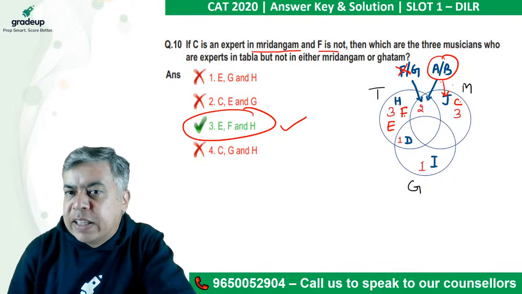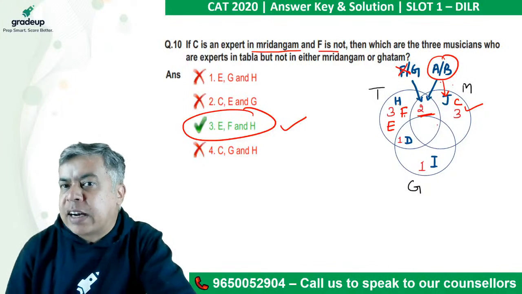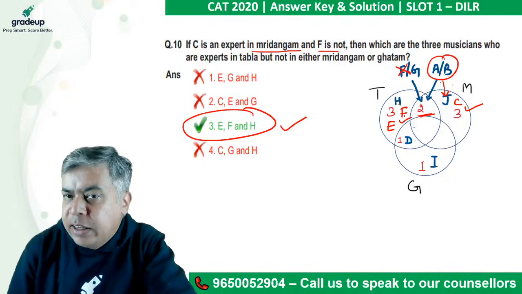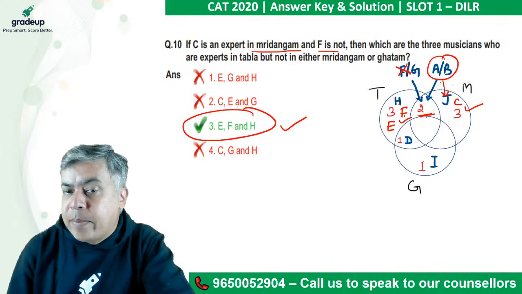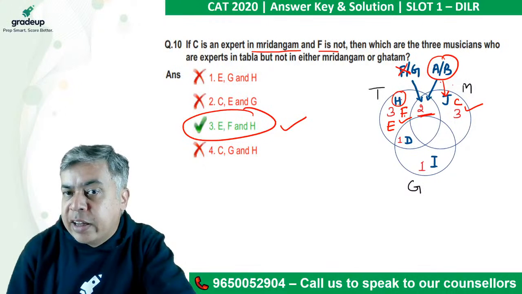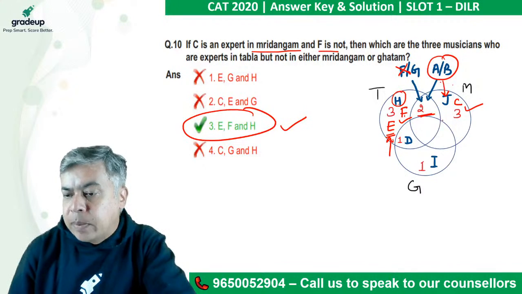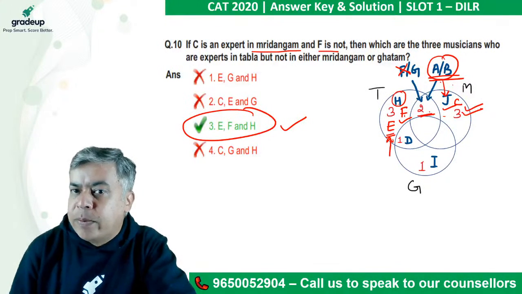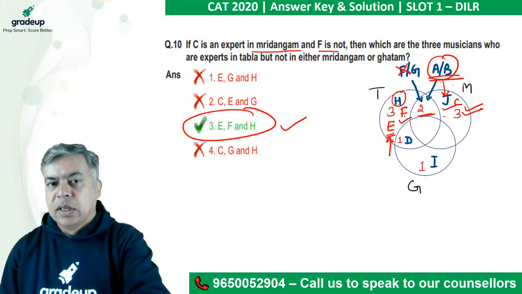Just see that he has given that condition, C is here and F is not here, right? F cannot be in the circle of M. So that means F is outside the circle because F and G must be in T, right? So F must be in T, not in the circle of M. So F must be here. H is already here. F is here, right? So the remaining one is E, because here you have got C, J and one out of A, B. One out of A, B, right? And the other out of A, B would be here. Okay. So let's move to next one.